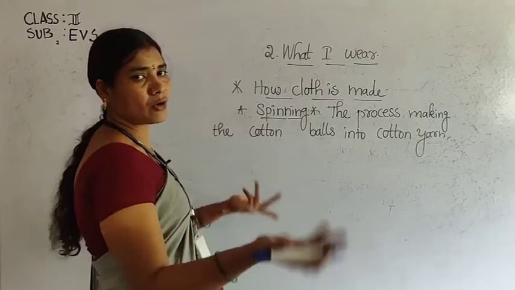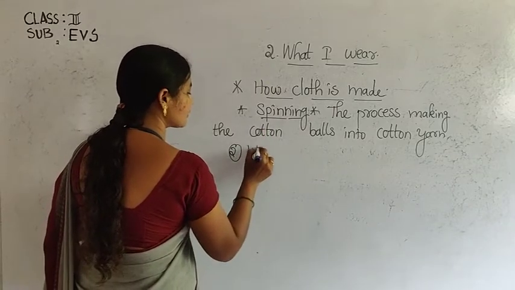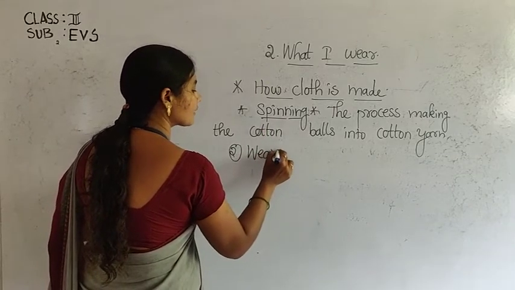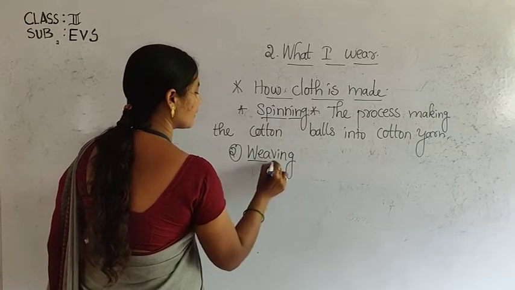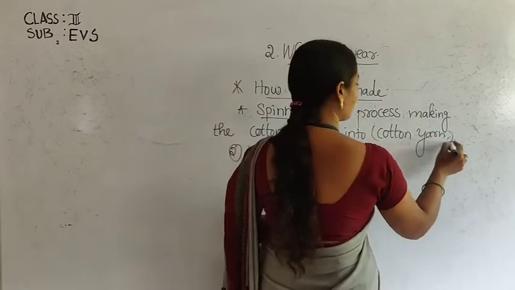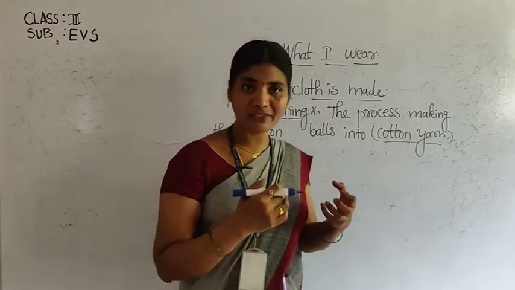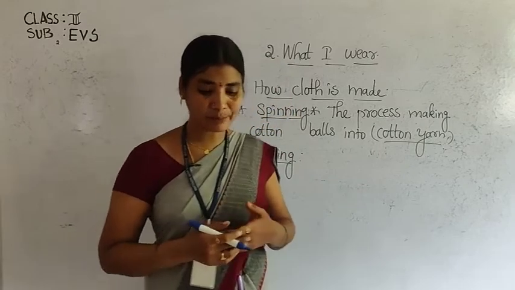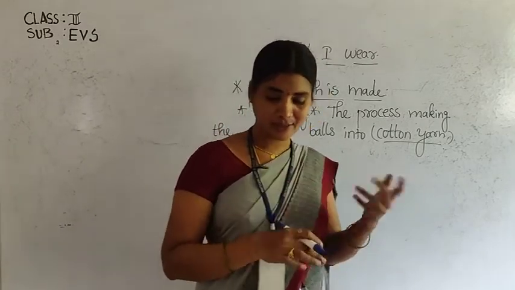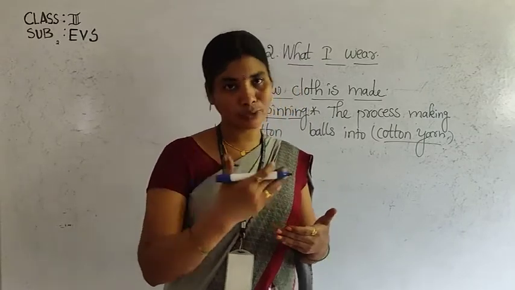Spinning is over. So what is the second step now? The second process is called weaving. Here the cotton yarn has come. What is meant by weaving? Listen. Weaving is a process by which two sets of thread are crossed together on a loom.